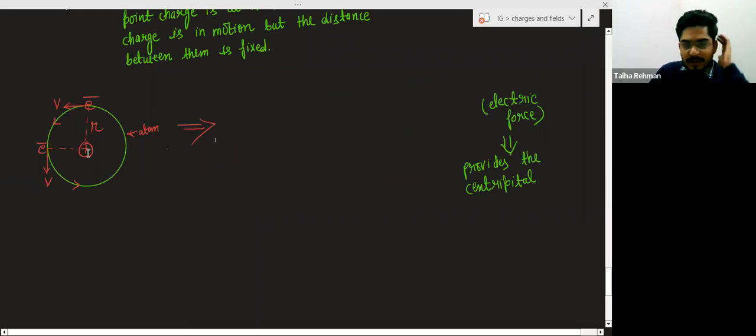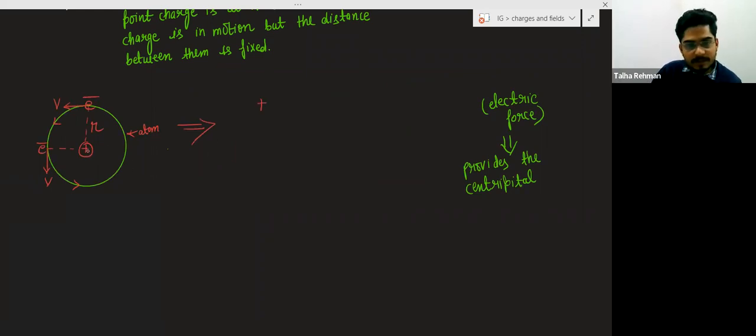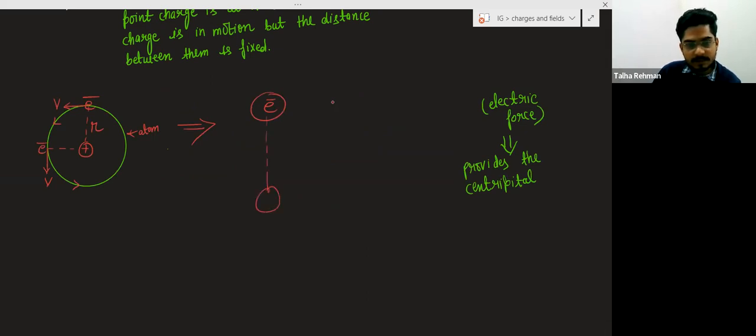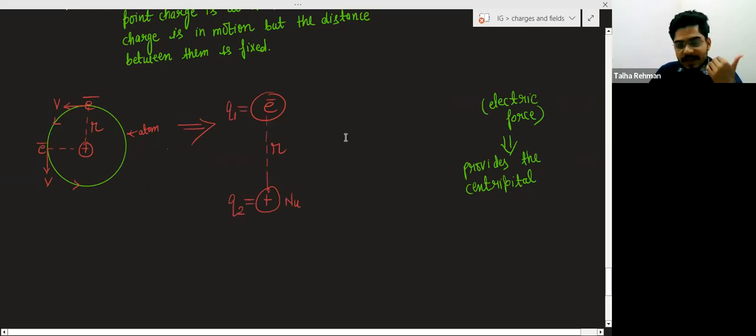Here is the electron, negatively charged, and here is the nucleus, positively charged. They are separated by some distance r. So consider this as Q1 and this as Q2, because these are two charges now.